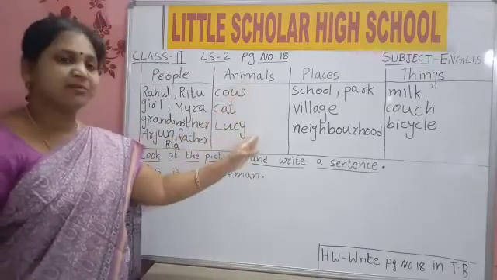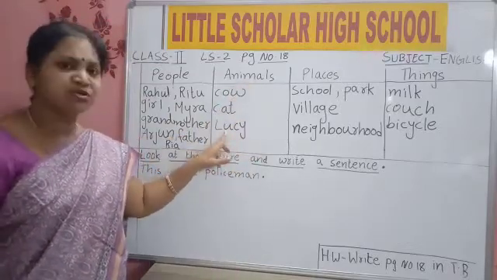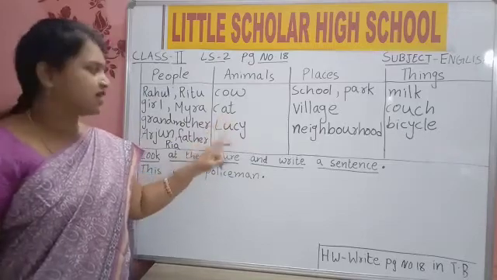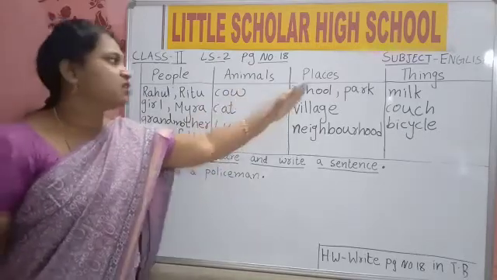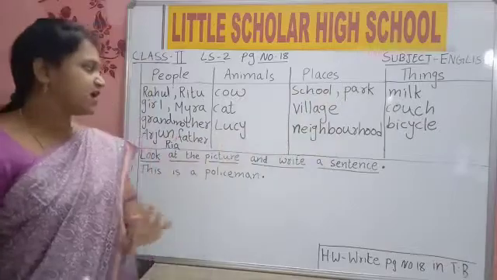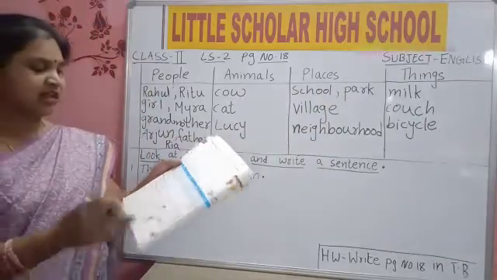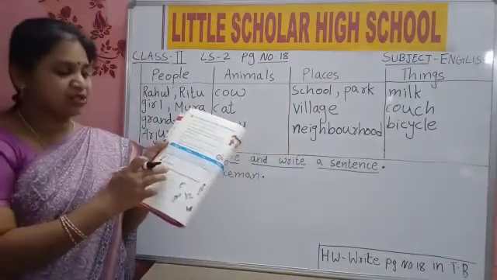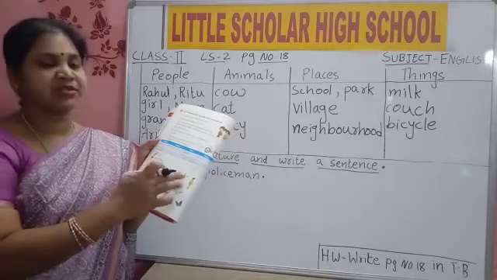All animals come under the animals column. What is Lucy? Lucy is the name of the cat. That's why we wrote it in the animal column. These are place names. These are things names. Now come to the next row, children. Look at the picture and write a sentence about what they are.